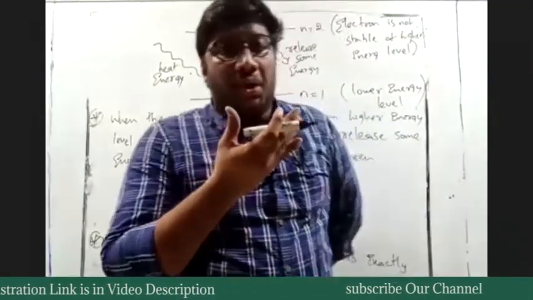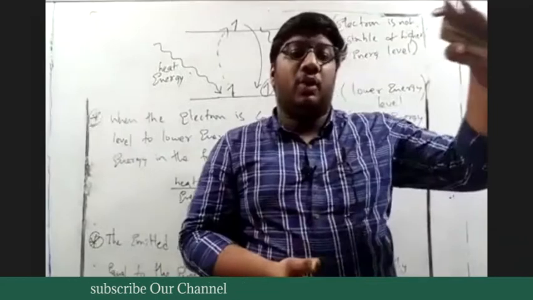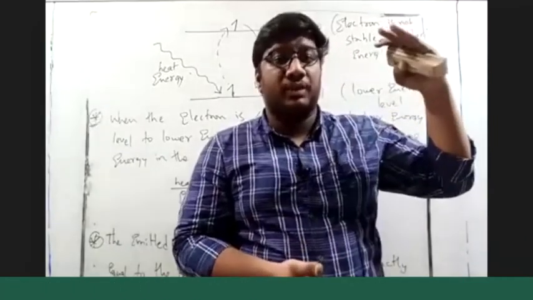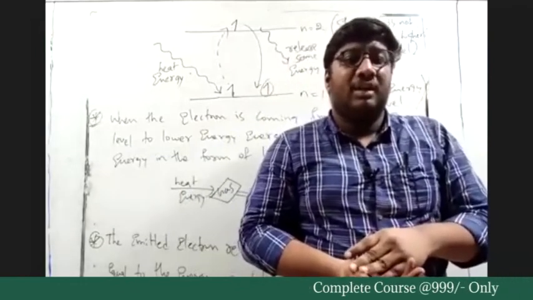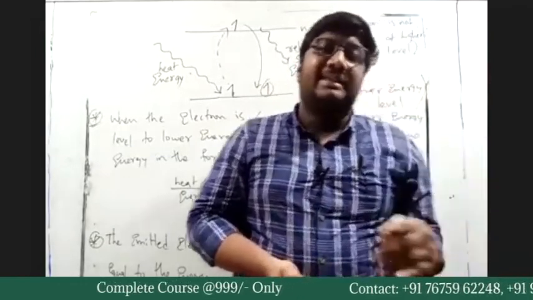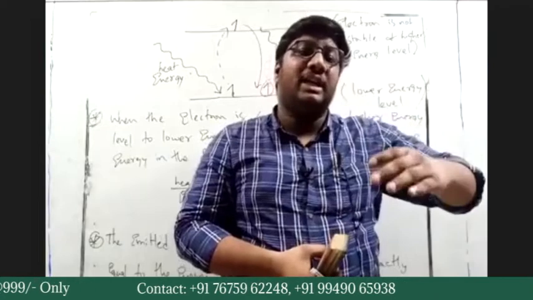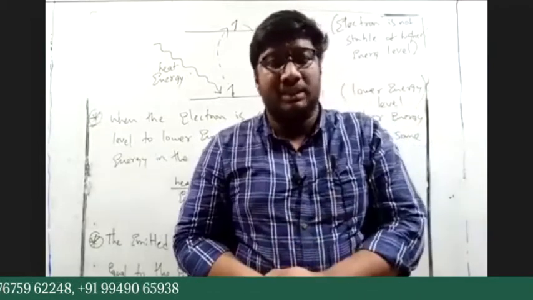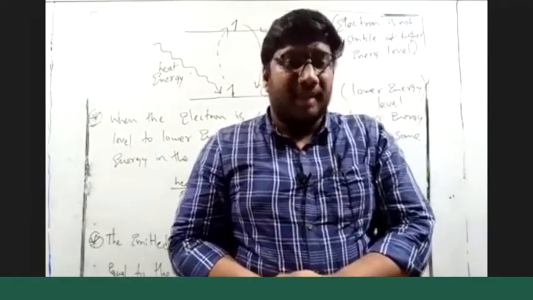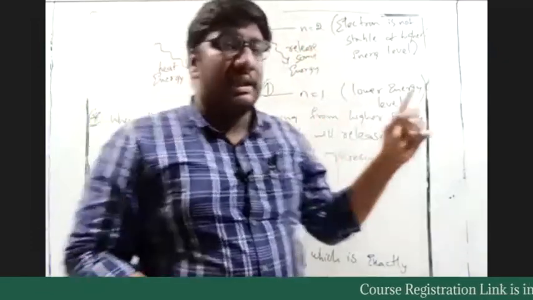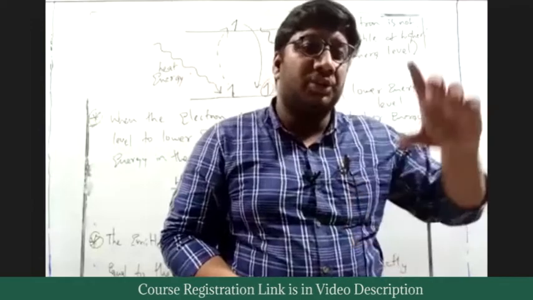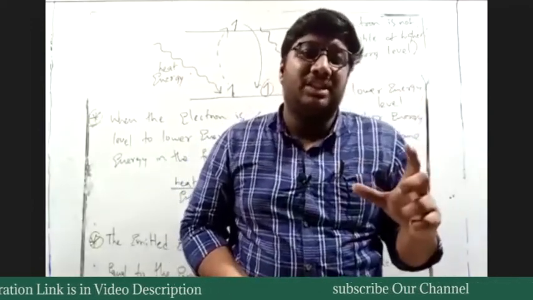We have the first floor and the top floor, the fourth floor, first and fourth. When the electron is coming from the fourth floor to the first floor, how many floors has it traveled? It came 4 to 3, 3 to 2, and 2 to 1, yes or no? Similarly, the electron coming from the second floor to the first floor has traveled one floor, so it should release that much energy only.